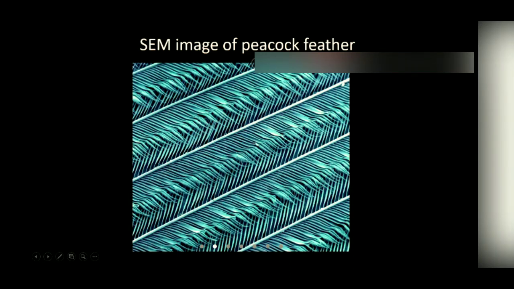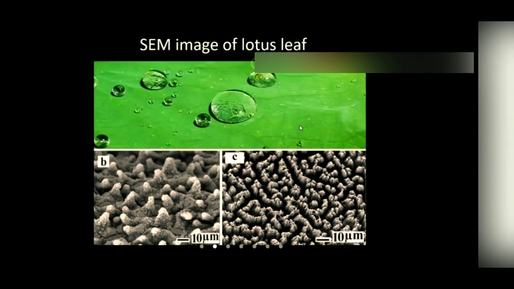This is the SEM image. Actually, this is a scanning electron microscope. I will discuss it in the characterization section. But for the time being, you remember this is an electron microscope to observe these nanoscale objects. So this is the SEM image, which is showing fine wire-like structures arranged regularly in the feather of the peacock. And this is the lotus leaf, and you see these nanoparticles are staying over this leaf, which is responsible for this hydrophobic property.